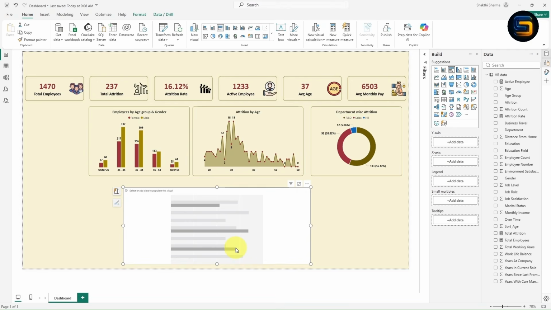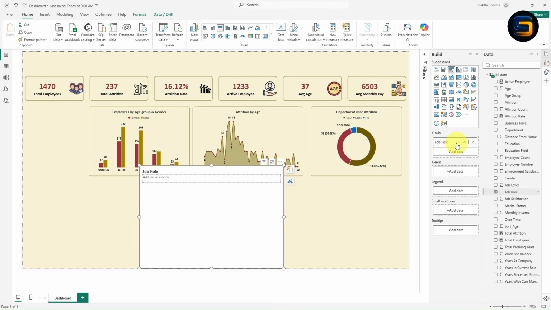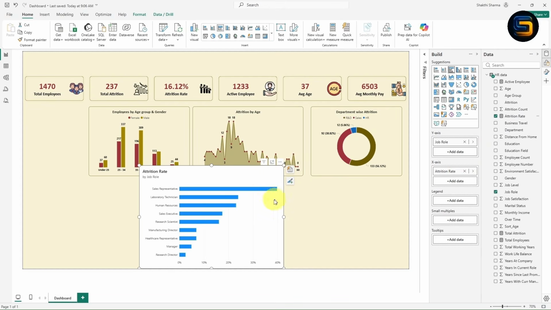Now we need to find attrition rate by job role. Just drag the job role column in the y-axis and drag the attrition rate measure in the x-axis. Now look here guys, a bar chart is created. If you observe carefully, the sales representative has the highest attrition rate, whereas the research director has the least attrition rate. Now we will give the formatting.